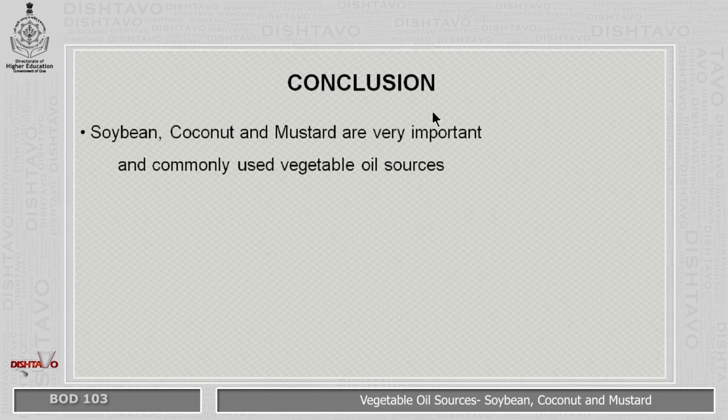So students, today in this module we studied about soybean, coconut and mustard as sources of vegetable oils. They are very important and they are very commonly used and they have various uses.